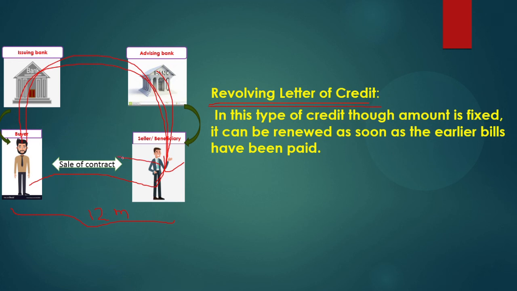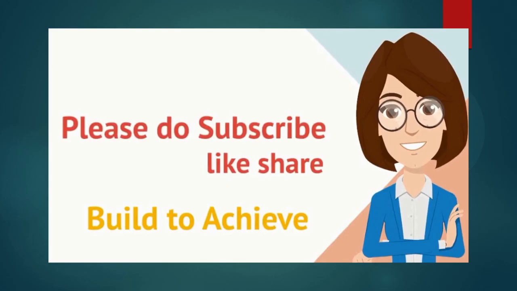The process is again and again. He will give the goods and he will buy that thing. So the LC will be there. With one constant LC, he will work on that. So the credit amount is fixed. It can be renewed as soon as the earlier bill has been paid. So with the same LC, the whole series of transactions happens. That is called the revolving LC. So I think these are the different types of LCs.